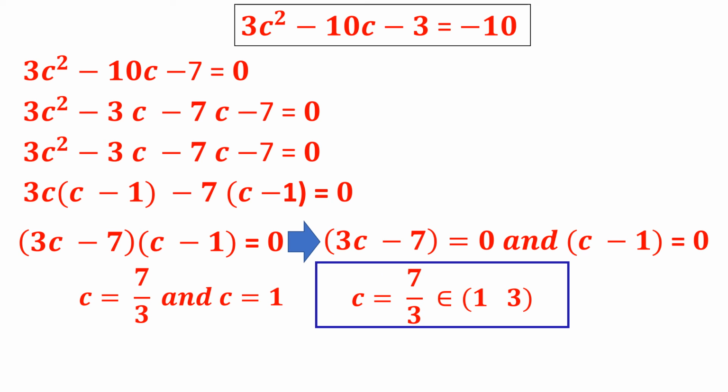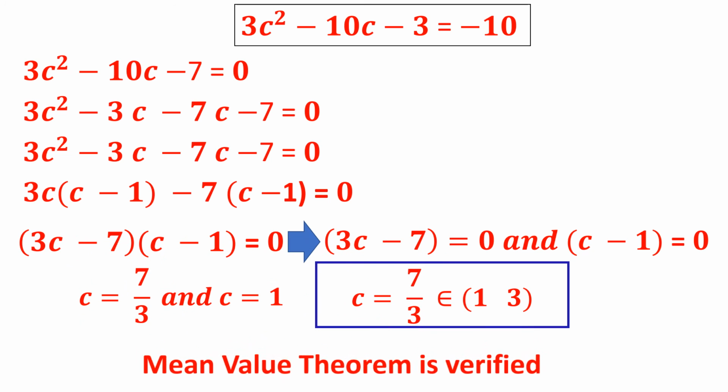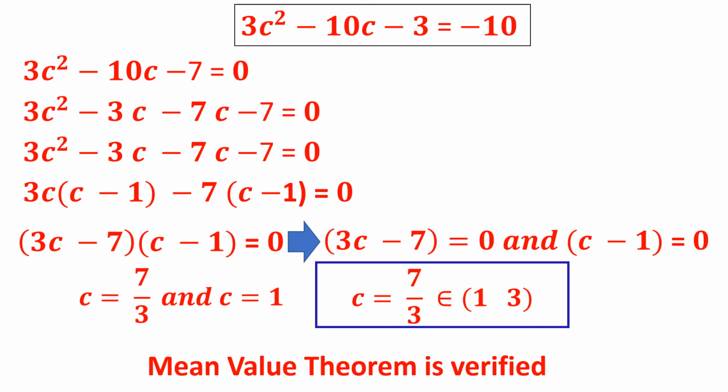And it is very clearly written that out of them any value of c, at least one c will be there. Therefore 7 by 3 lies between 1 and 3. You know what is the value of 7 by 3? It is 2 point something. Therefore we have verified mean value theorem.